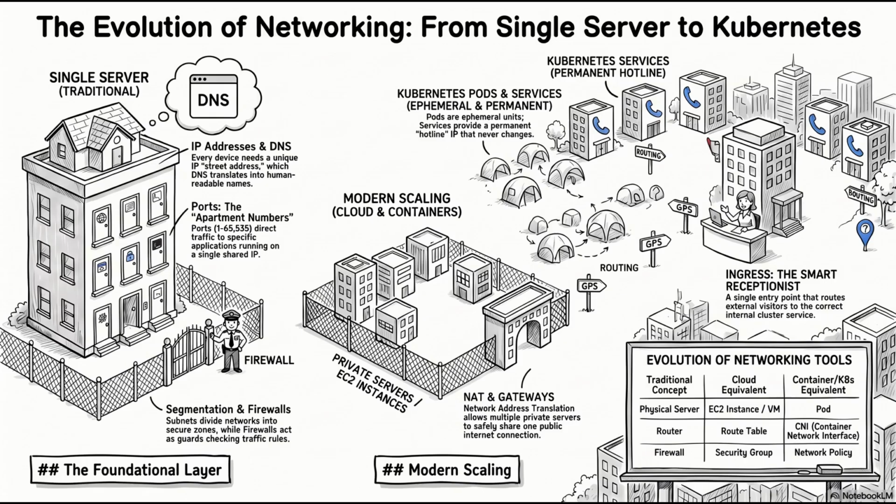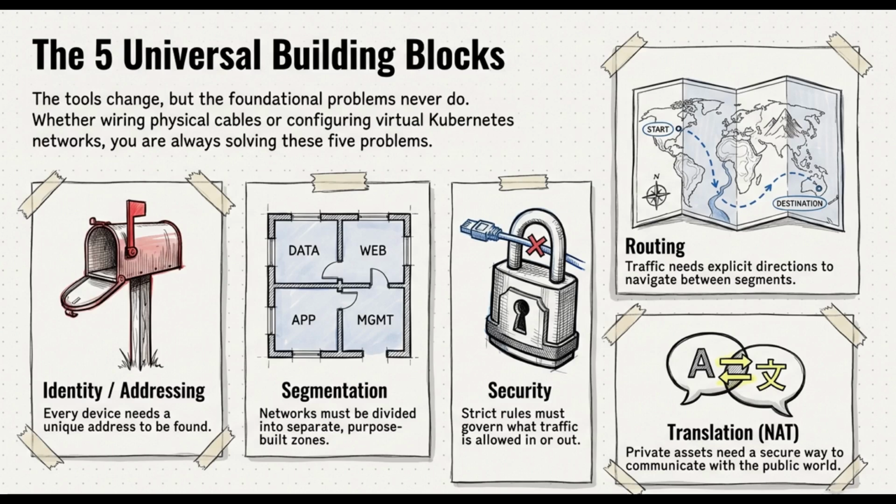So as we zoom all the way back out, just look at the incredible journey we've taken with this application. Whether you're plugging a physical Ethernet cable into a super loud server rack back in 1999, or you're deploying a lightweight microservice to a globally distributed Kubernetes cluster today, these 5 foundational rules dictate exactly how your data flows. The addresses, the names, the doorways, the security guards, and the traffic cops. It really comes down to this. The tools absolutely change. We went from physical routers to VPCs, from hardware firewalls to cloud security groups, but the core concepts, they never change.